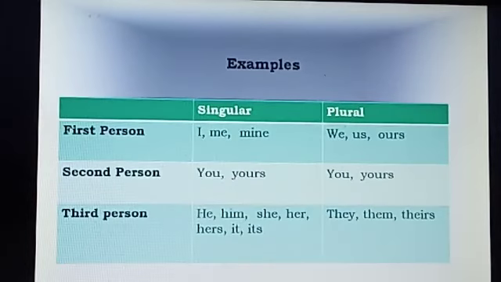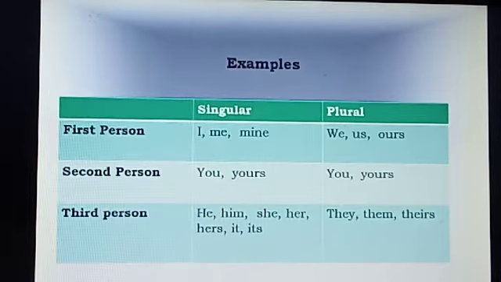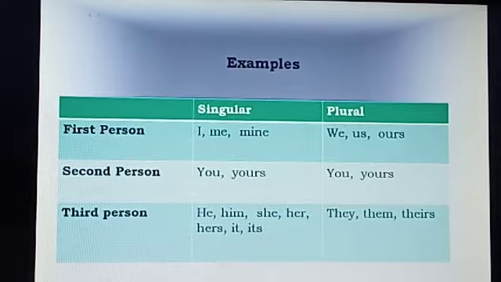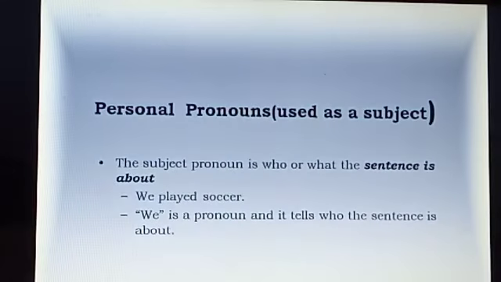See the table. Yes, these are the personal pronouns. I, me, mine, we, us, ours. We include these in first person. You, yours, yours. We include these in second person. You can be singular as well as plural. In the third person we include he, him, she, her, hers, it, its, they, them, theirs. These are all the pronouns we include in third person. Personal pronouns we can use as a subject as well as an object.